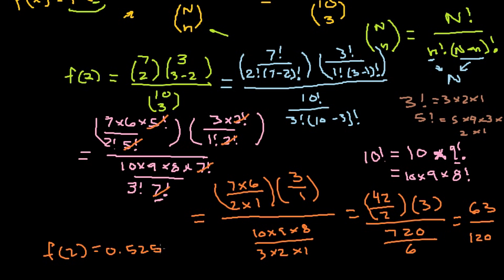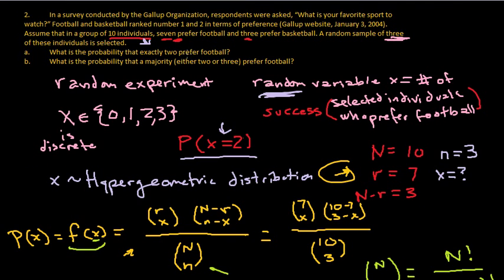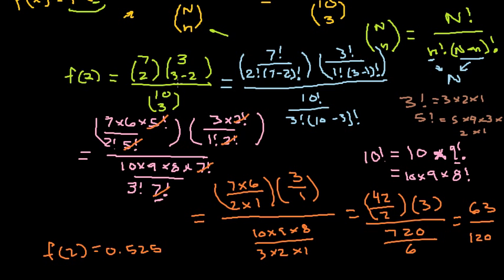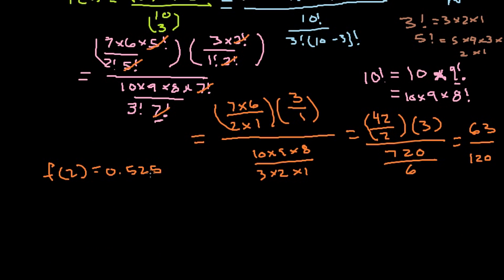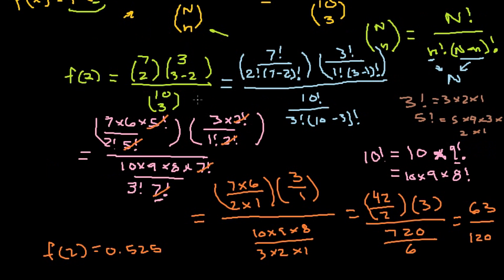And to interpret that, what we would say is, okay, well, our original question was saying, what is the probability that exactly 2 people of the 3 that we've chosen prefer football? Well, there's a 52.5% chance that 2 of these people prefer football. Okay, so that's how we do it, right? We work our way through this.